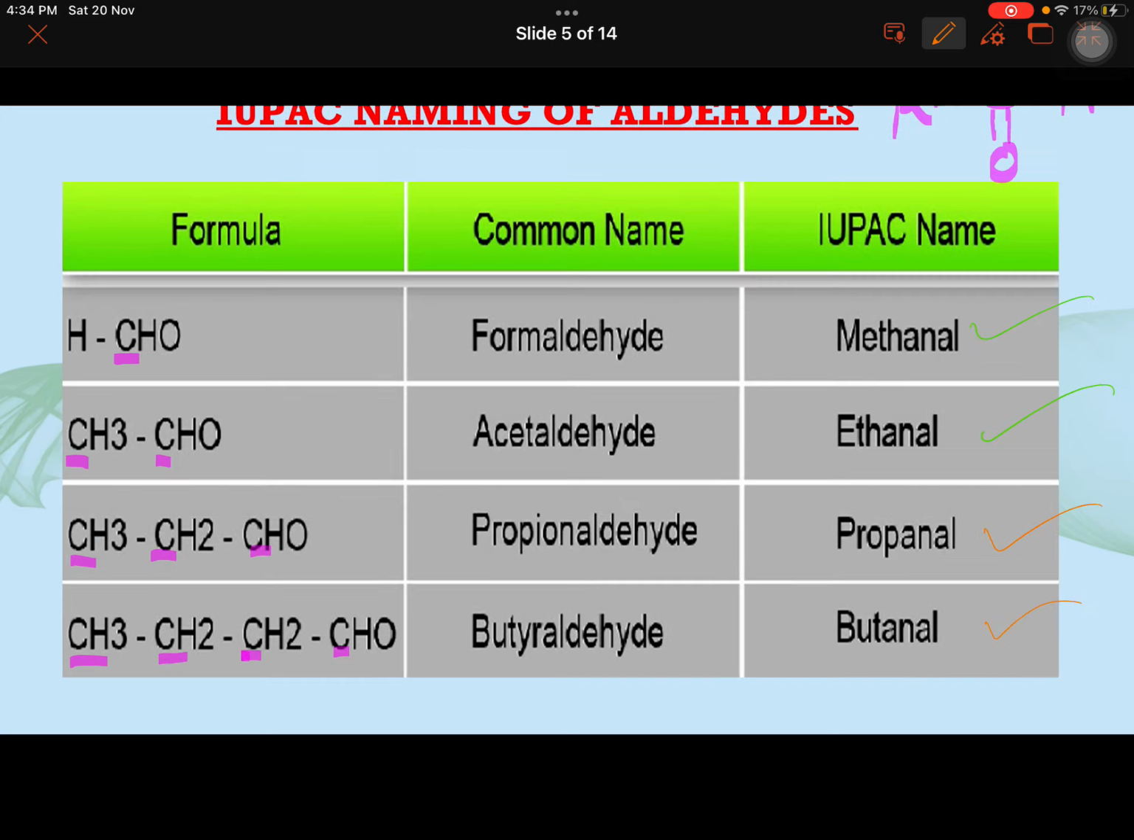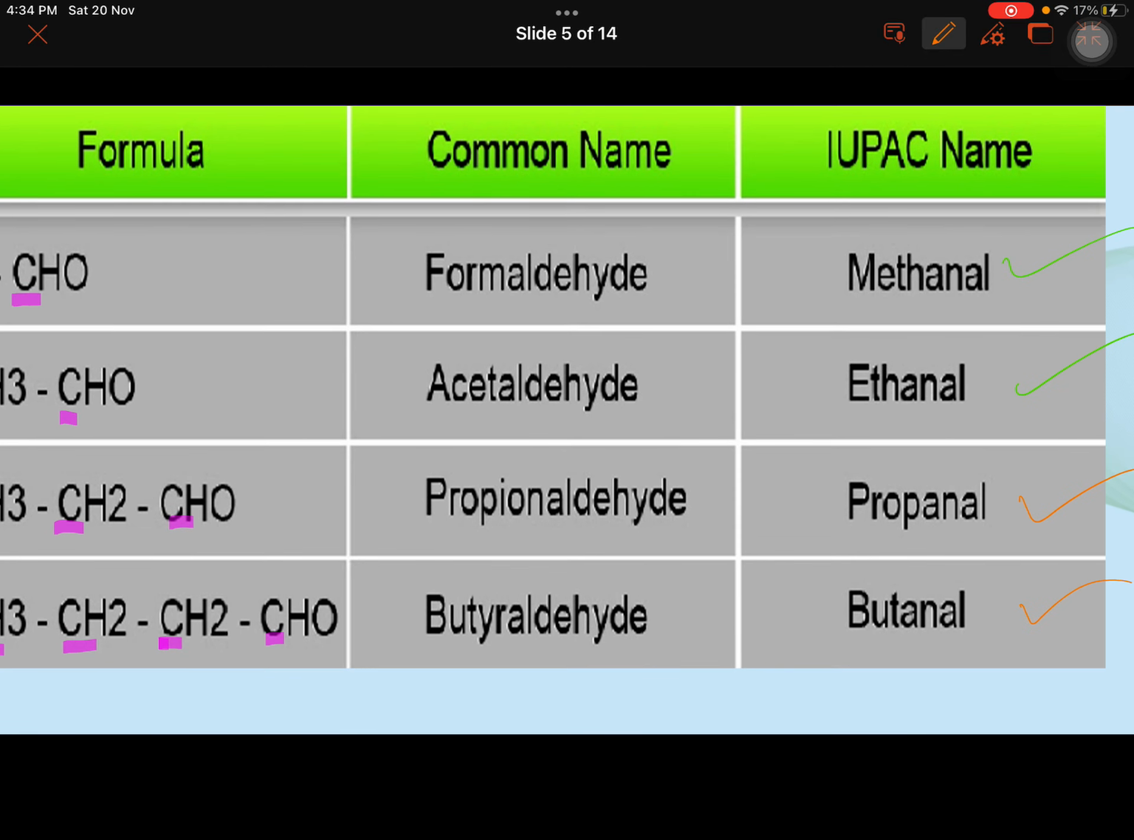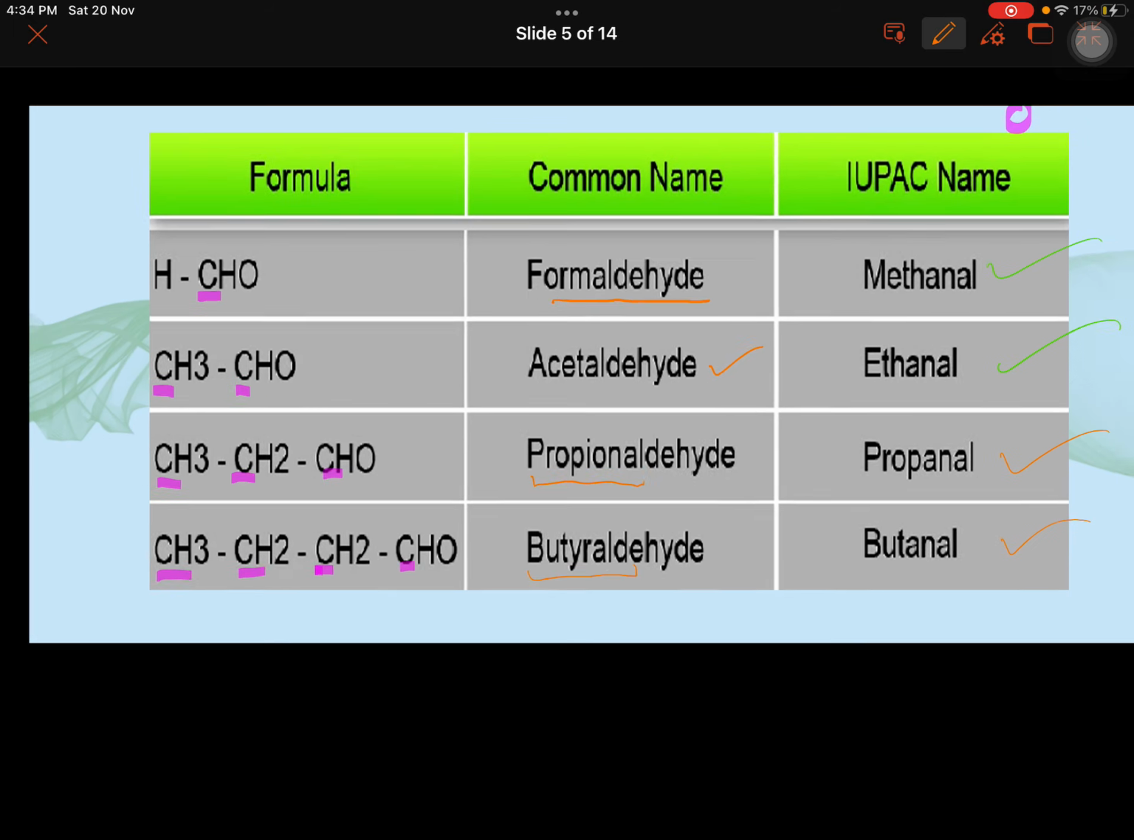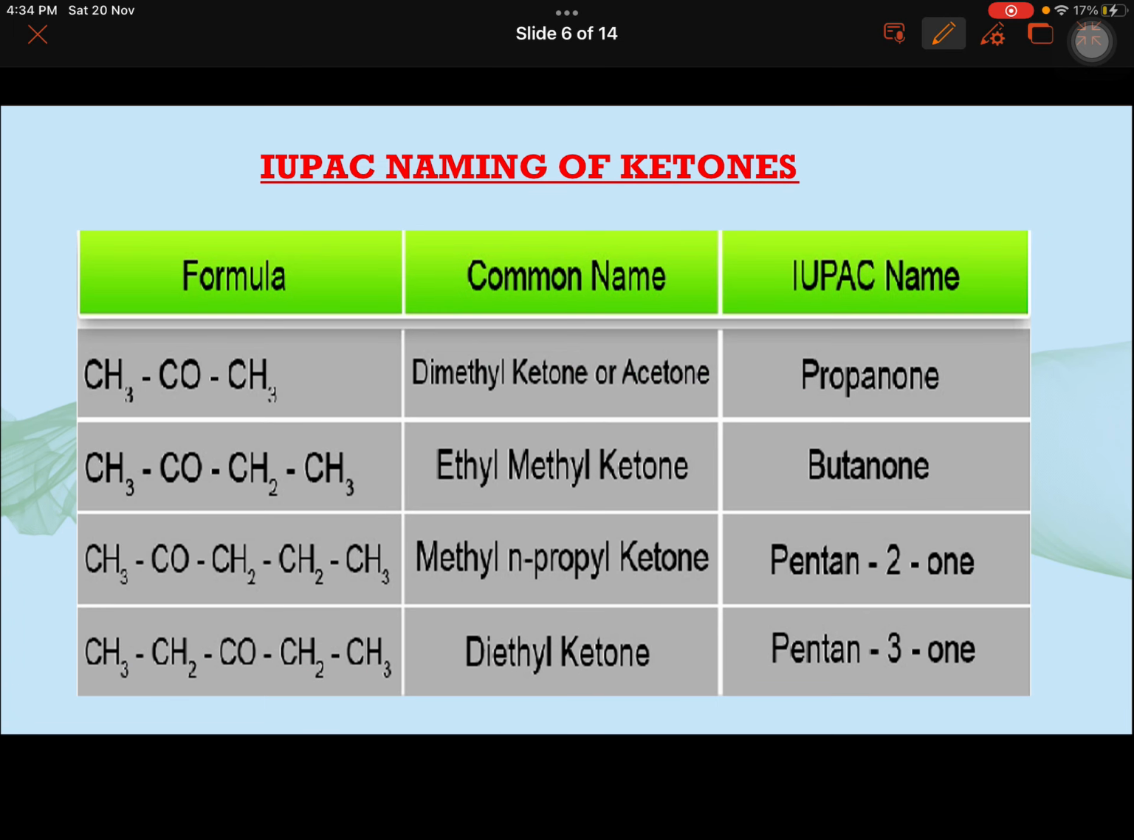And notice, along with IUPAC, the common names. Formaldehyde is the name used for methanal, very commonly used in framing questions. Acetaldehyde for ethanal. These are slightly different. Propionaldehyde and butyraldehyde are the common names. So keep them in mind. Sometimes you find them in the questions.